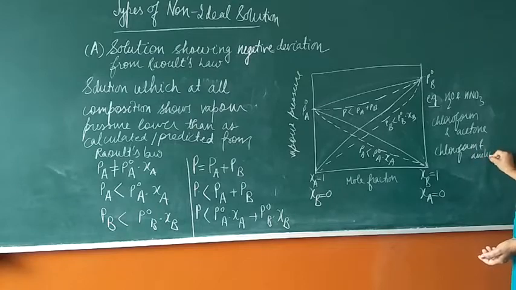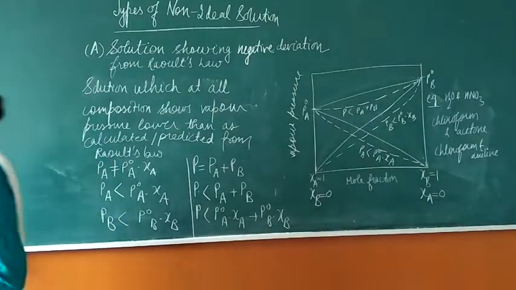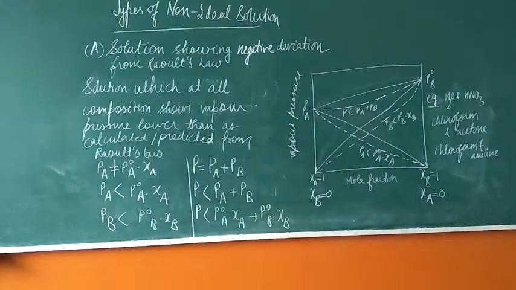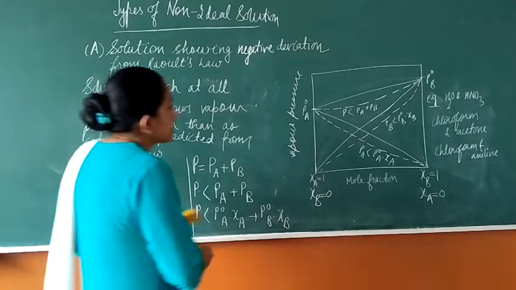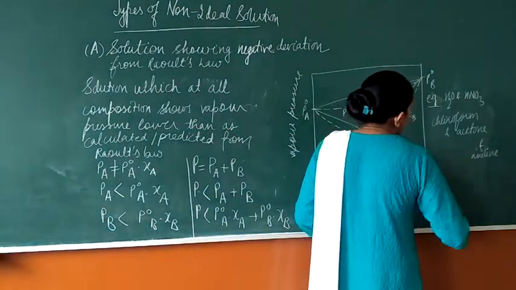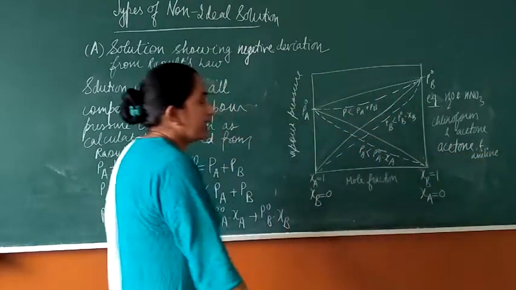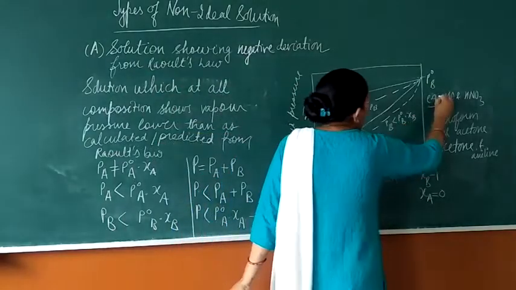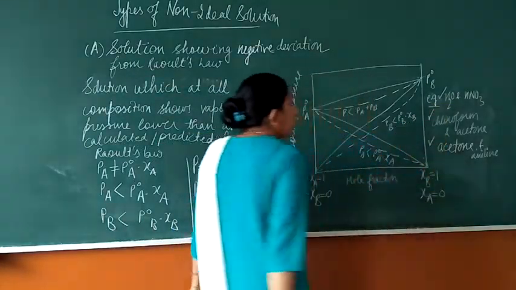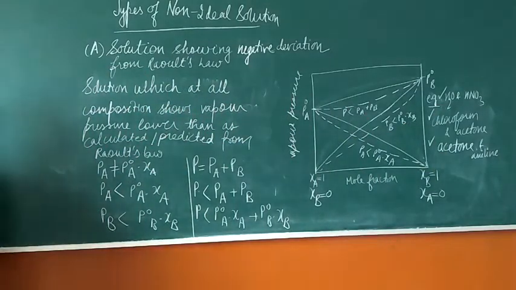It will also be an example of a solution which shows negative deviation from Raoult's law. Here, instead of chloroform, students, it is acetone and aniline, so just get it corrected: acetone and aniline. So these are examples of liquid pairs which show negative deviation from Raoult's law.